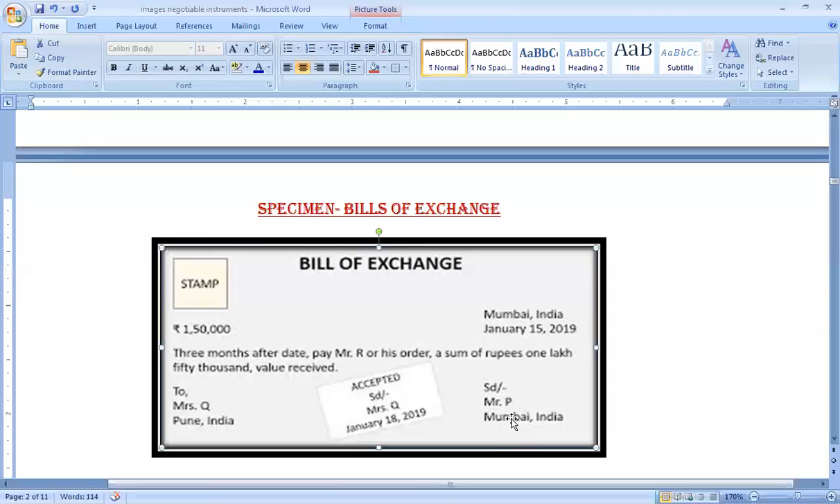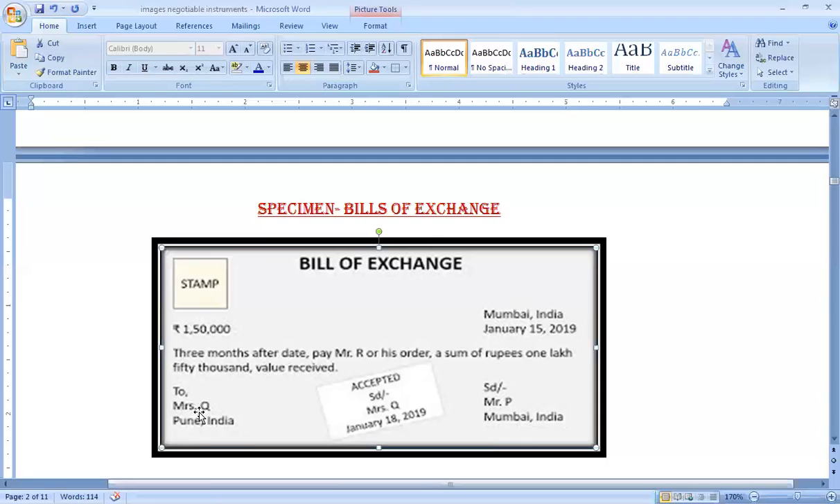So in this case, this is the place of drawing of the bill, Mumbai, India, and the date of drawing of the bill is January 15. Now this Mr. P is a drawer and he is making an order. To whom is he making this order? He is making this order to Mrs. Q. So Mrs. Q is the drawee here and Mrs. Q is going to pay money. She is living in Pune, India. So Mrs. Q becomes a drawee.